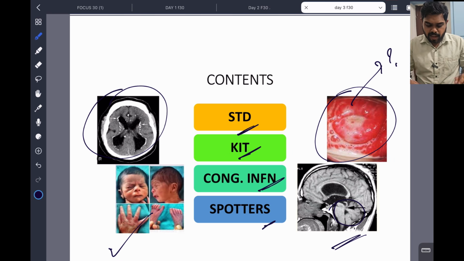So in a brief way, and there is a compulsory rule that every year there will be a question from STD, especially 2 or 3 questions will come from that area. Okay, 2 or 3 questions will come from that area.